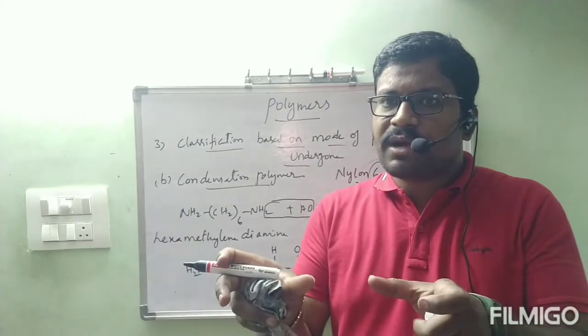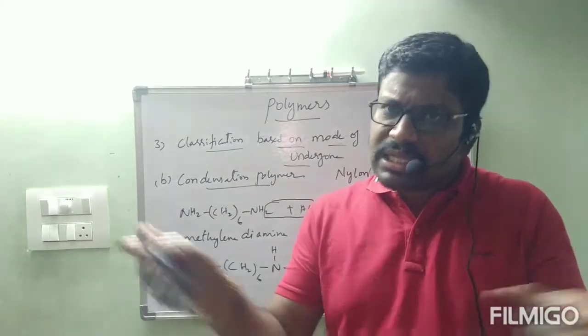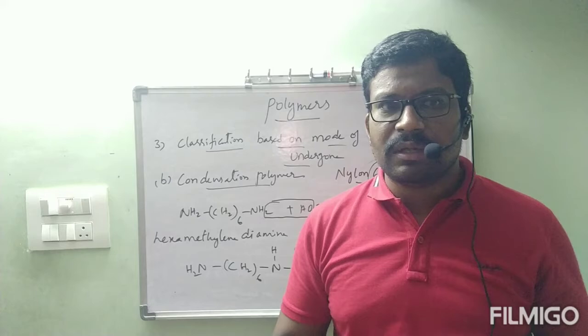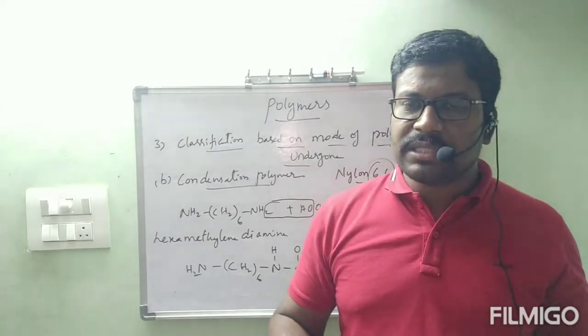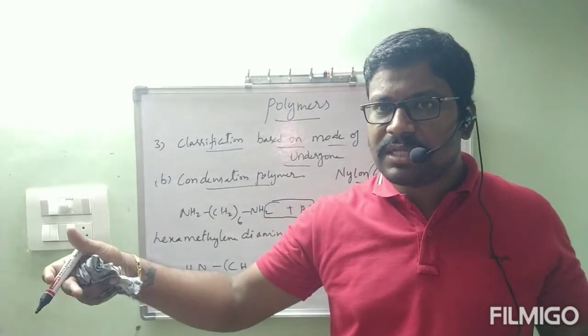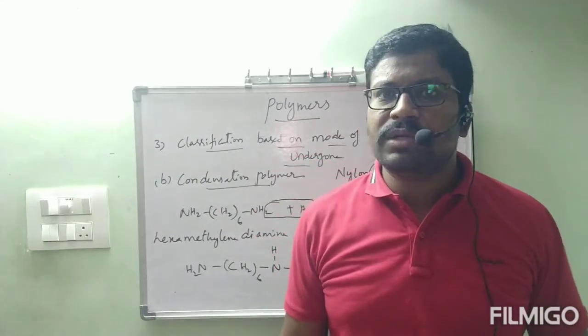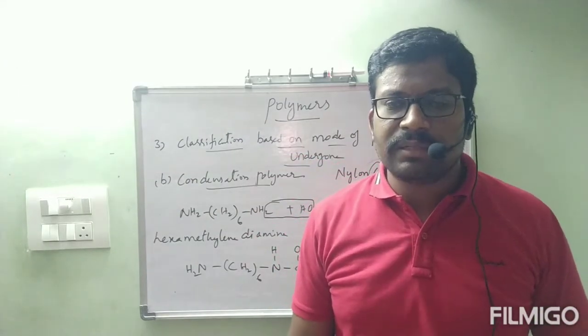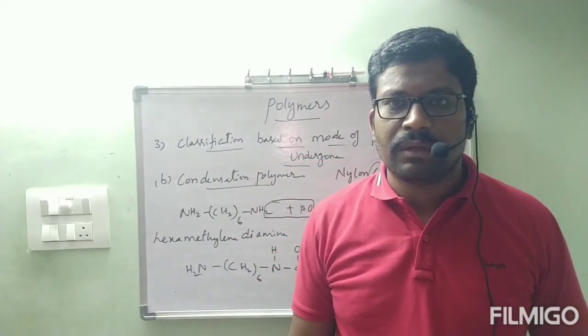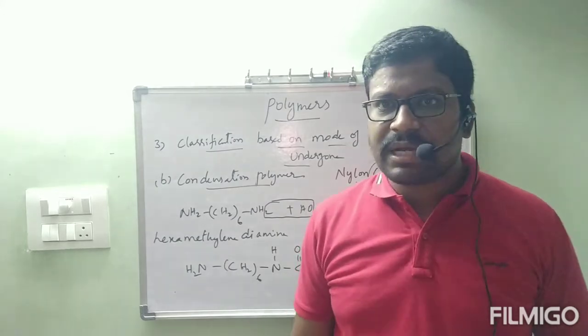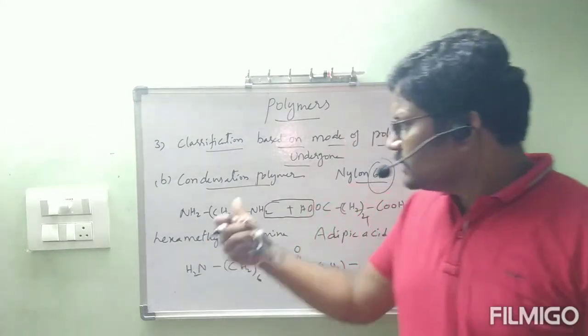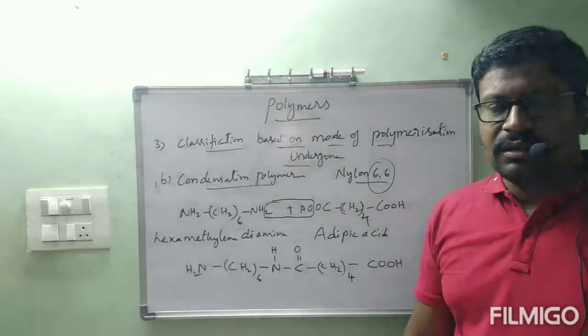So while the peptide bond is formed, water is removed. That is also an example of condensation polymerization. From another side, another amino acid. From another side, another amino acid. Like that, it is formed as a big compound. That long chain compound is called protein. Protein is nothing but a polymer. That is an example of condensation polymer. This is about the third classification.